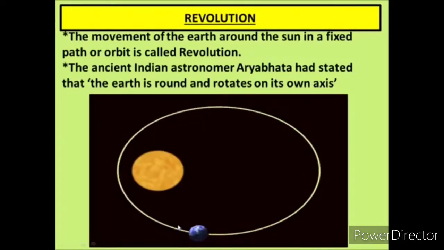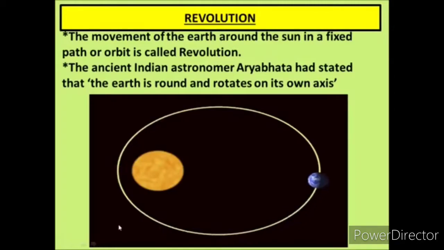From this given diagram or animation, you must have clear how the earth revolves around the sun in a fixed path, in a fixed orbit, and this white colored circle is the path or orbit of the earth on which it revolves.